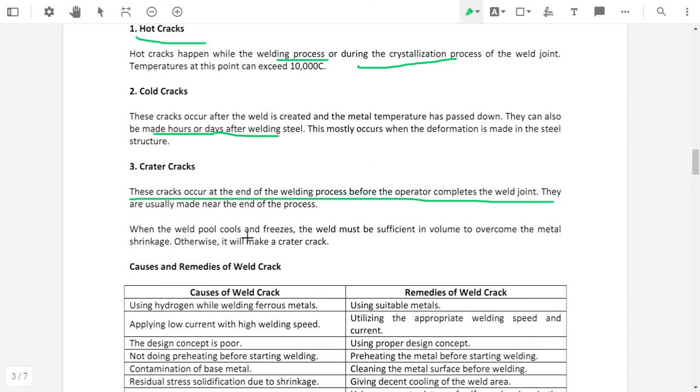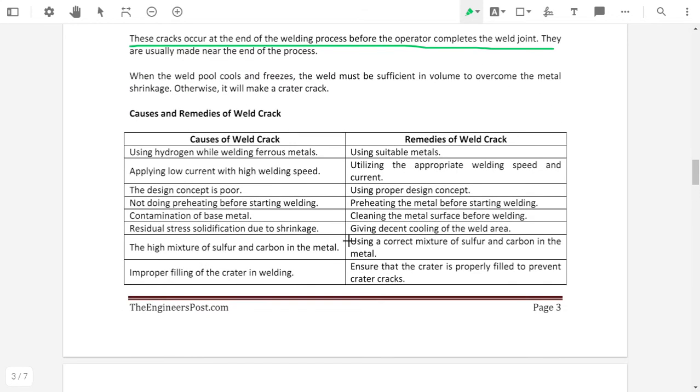So what are the different causes and what are the remedies for them? Using hydrogen while welding ferrous metal. The cracks occur due to the use of hydrogen while welding the ferrous metal. When we are welding ferrous material and there is use of hydrogen in that, then it will cause weld crack.